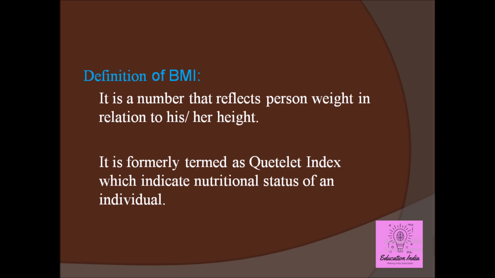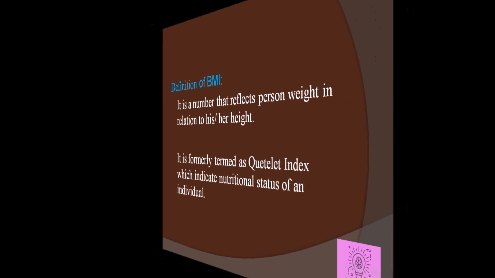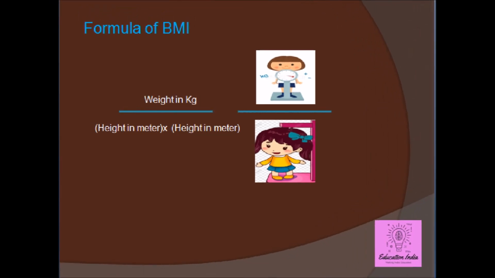But nowadays people rely more on BMR rather than BMI. But we must know about BMI to categorize whether a person is underweight, overweight, or in the normal range nutritionally. To calculate BMI, we must know its formula. Its formula is weight in kg divided by height in meter squared. We generally take height in centimeters or feet, but for BMI we have to convert it into meters.